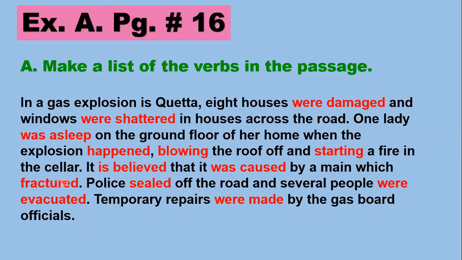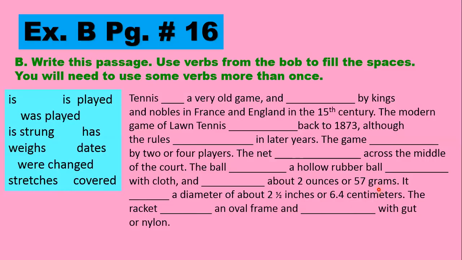Some of them are main verbs, like sealed here, sealed, happened, blowing, starting. These are all main verbs, and some of them also have the auxiliaries like was, were, is, and were, was, here, were. Okay, so these are all verbs plus auxiliary verbs. Okay, so let's move to exercise number B on page number 16. Okay, on the same page there is another exercise.